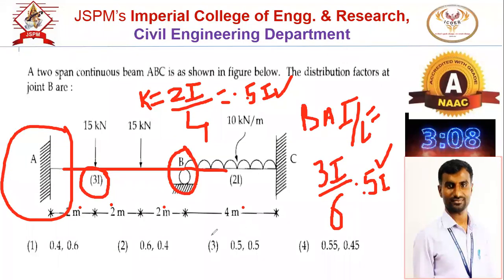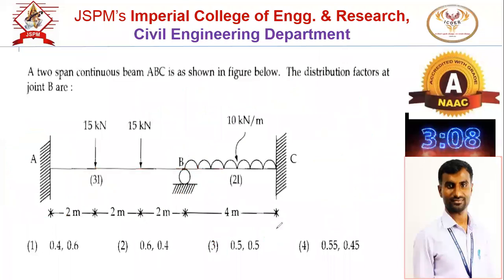So the answer is the third option, 0.5. And again, the summation of distribution factors at joint B is 1. In all the options they have given the summation as 1. So the correct answer is the third option. Hardly 2 minutes required for the answer. Now next.